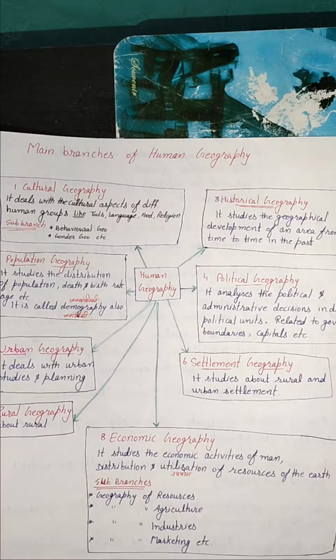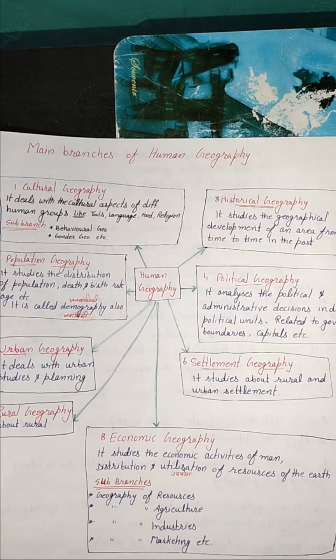Hello students, our next topic is main branches of human geography. Which things are included in human geography, which factors, which things are we going to study? Cultural geography, population geography, urban geography, rural geography, settlement geography, economic geography, political geography, historical geography. All these are the main branches of human geography, and we are going to discuss different things according to these